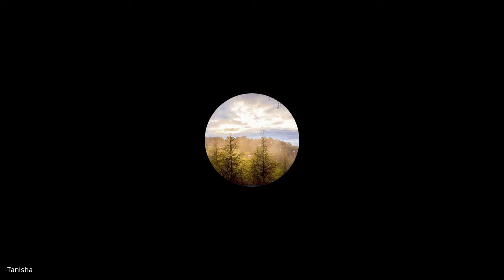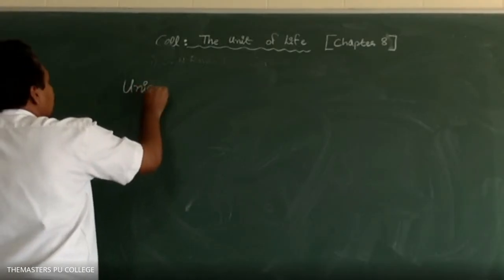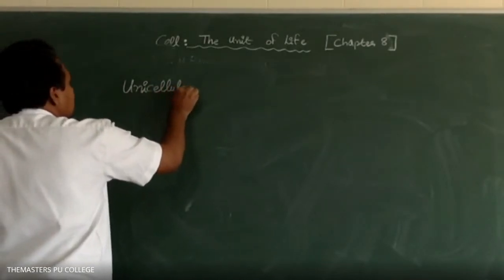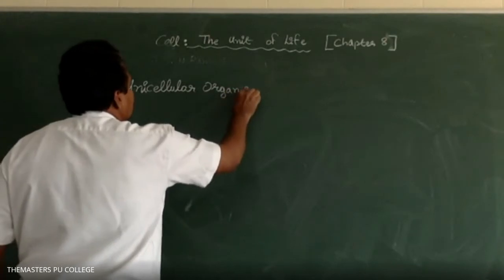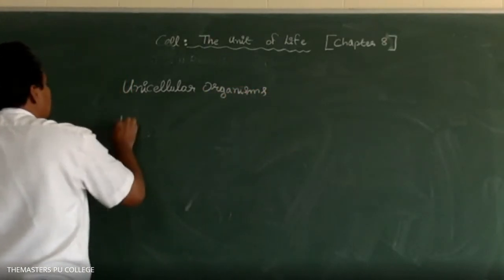How many types of organisms are there in the living world based on whether they are made of one cell or more than one cell? Two types, sir. Unicellular and multicellular organisms. The first are unicellular organisms, and the second are multicellular organisms.